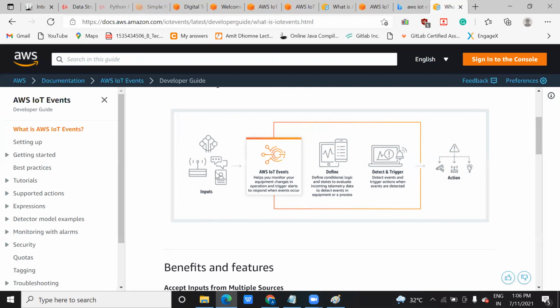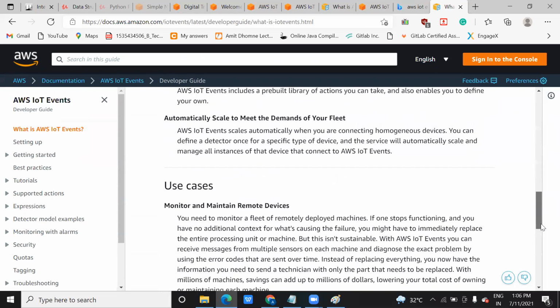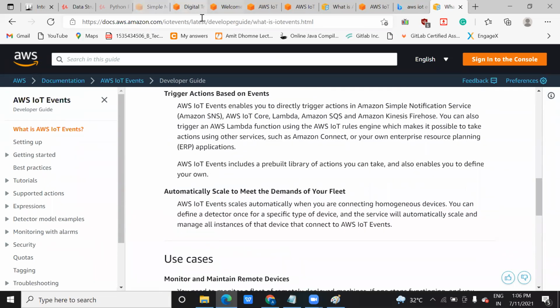Based on the data that you have collected, in IoT Events you will define certain rules. Suppose the data is collected in my data store, I will generate a notification, and that notification is generated with Simple Notification Service, SNS, and you will get a trigger on this IoT event. Let me show you how it works.